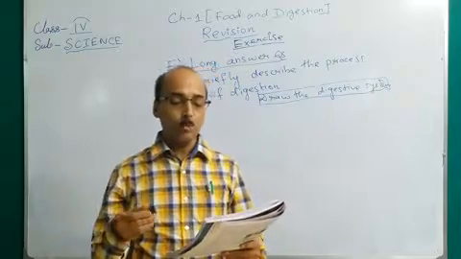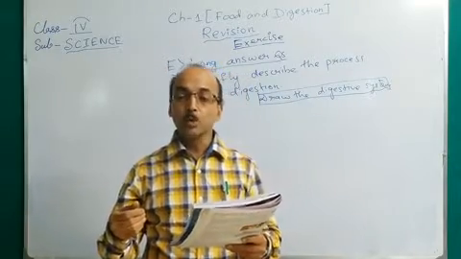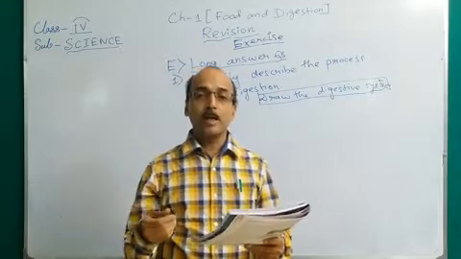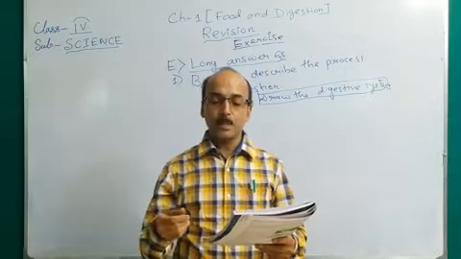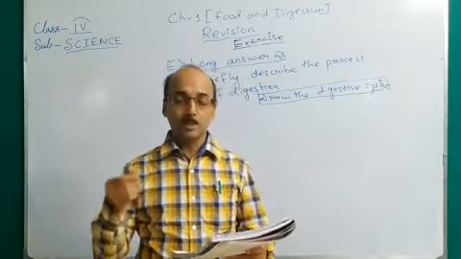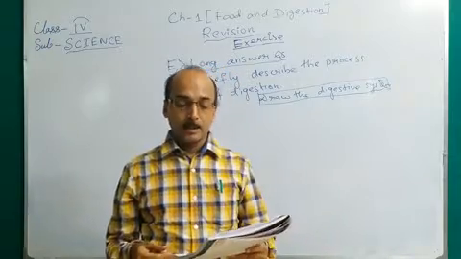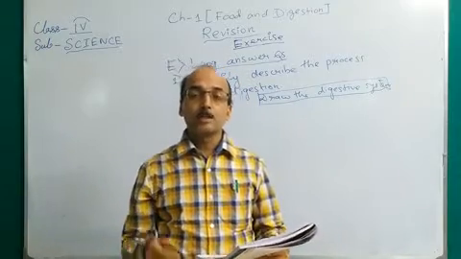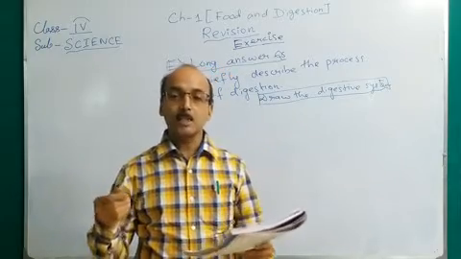Then from the mouth, this food goes to the stomach through the food pipe or esophagus. So the food passes through the food pipe to reach the stomach. Then what happens in the stomach? In the stomach, the food is churned and mixes with the digestive juices.